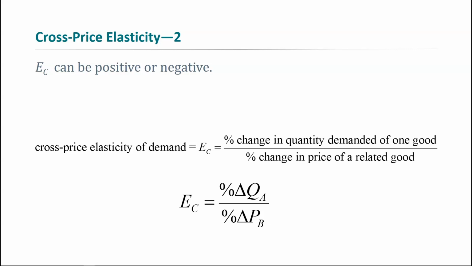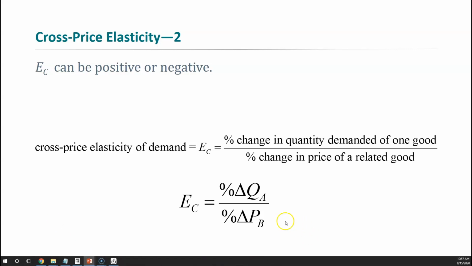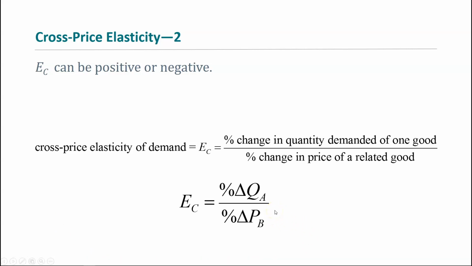Walk yourself through the story here, right? So you've got substitutes. What's an example of substitutes? Coke and Pepsi, right? Two related goods that are substitutes for one another. So the price of Pepsi goes up, right? So we've got a positive sign on the bottom here. If the price of Pepsi goes up, what happens to your quantity demanded for Coke? It goes up, right?